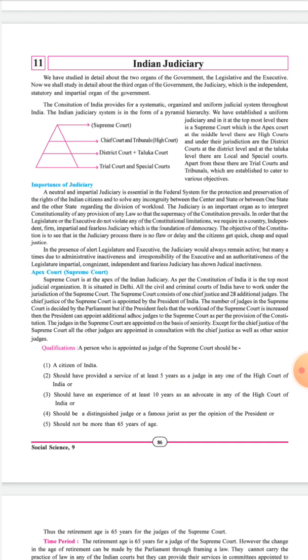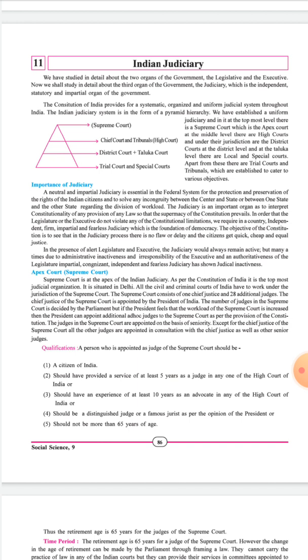See, what are the limitations of the judiciary? We know that the judiciary remains active and impartial when there is alertness in the legislature and executive, but at times this may not be the case.